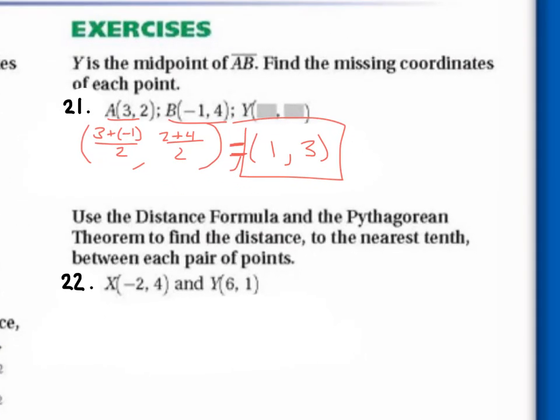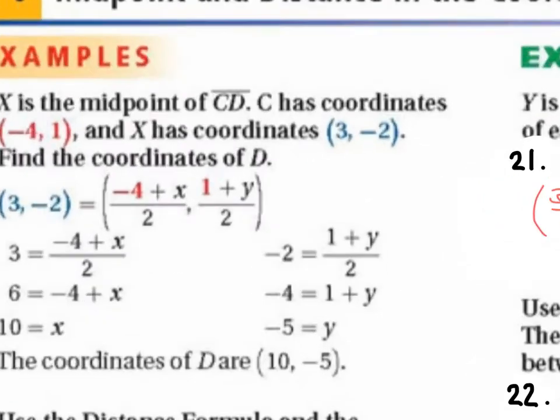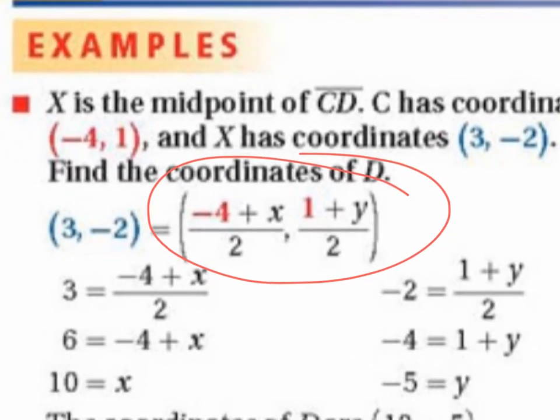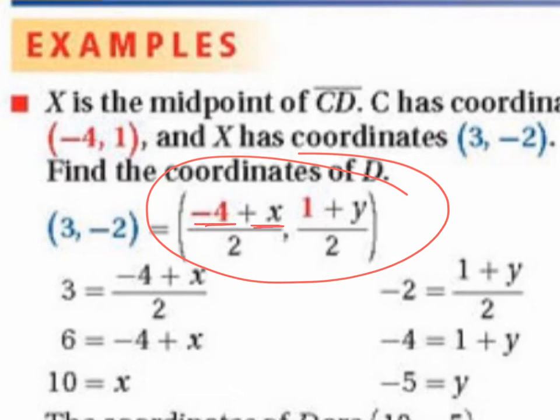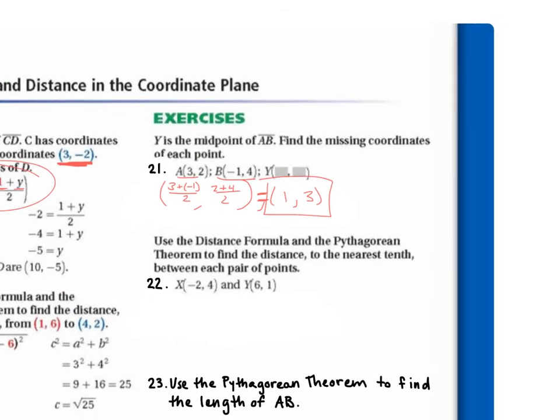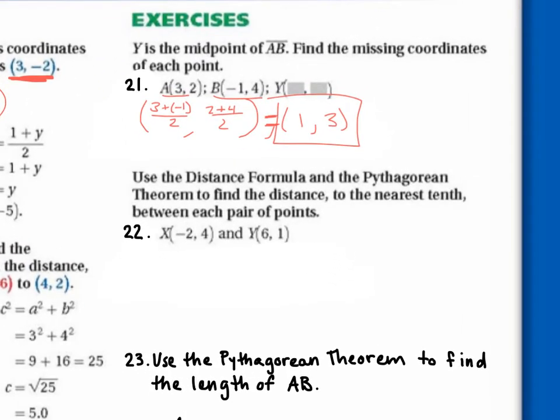Why would you add them together? That's the formula for the midpoint. Look at the board. We add the two x's, we add the two y's, and we divide it by 2. But they added it from plus y and plus x. Well, that's because in this example, they gave you the coordinates of the midpoint and had you find the other endpoint. But here it gives us the two endpoints and asks us to find the midpoint.